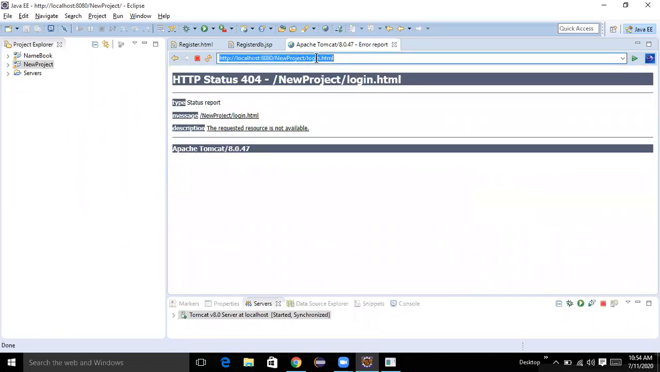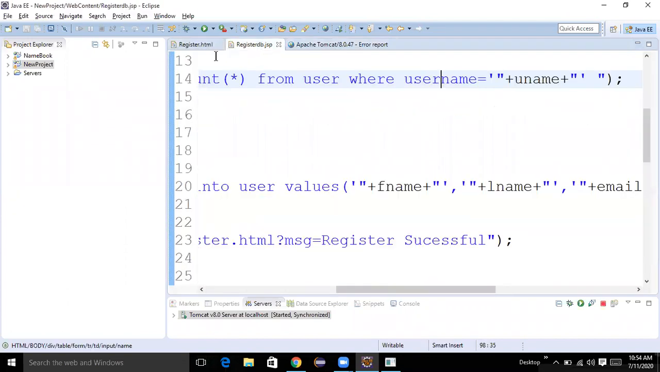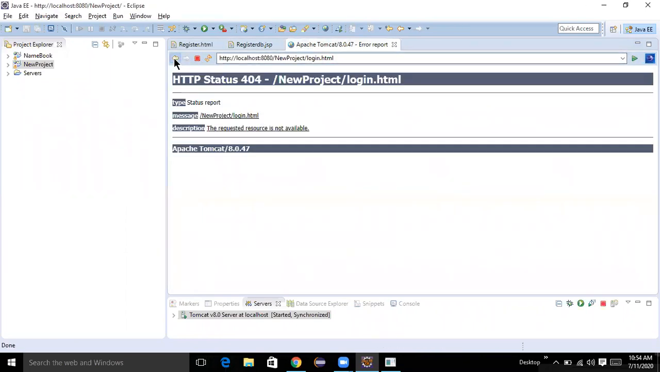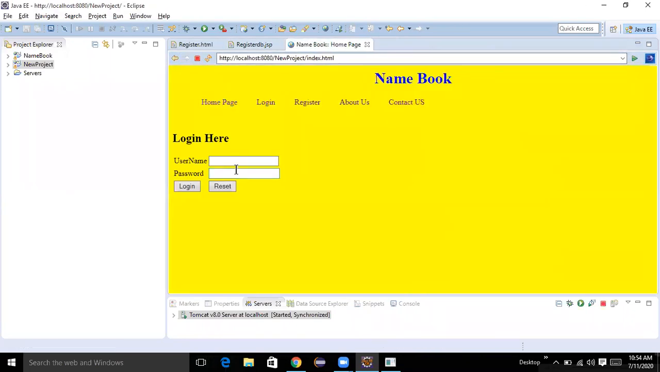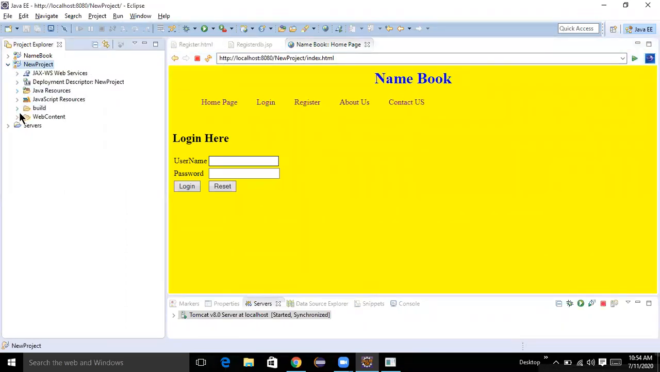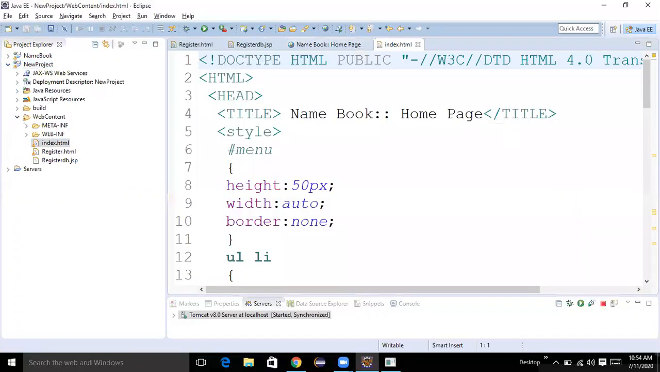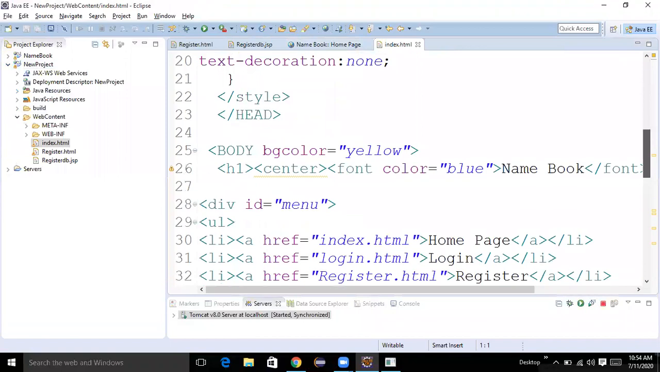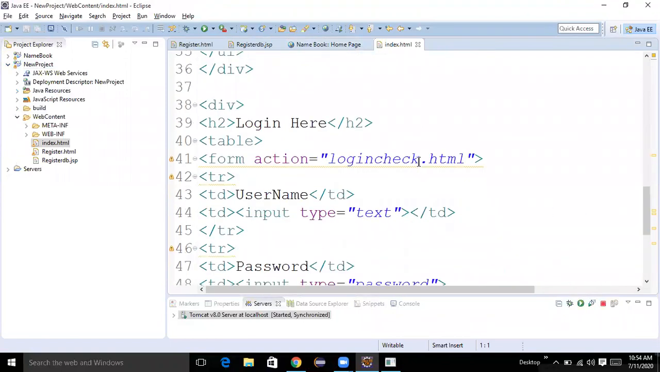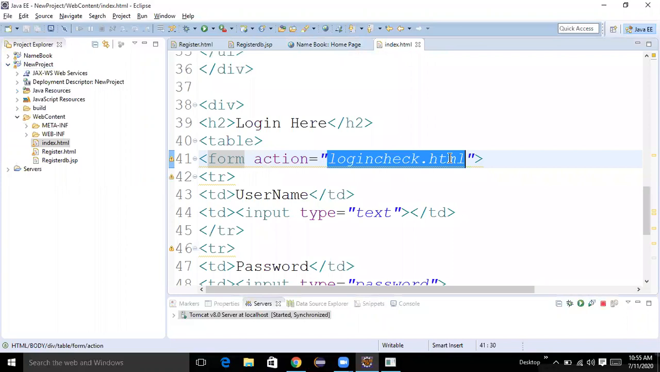Yes, sir. In login, we have given a link, login.html. But in the home page, we created that one, no? So we'll go back. When you click on the home page, here we have login. So index.html we need to open. It is in the web content. Index.html we need to open. Inside this one, and here a login check.html. An HTML page is unable to write dynamic code, no? So I'm trying to change it to JSP.